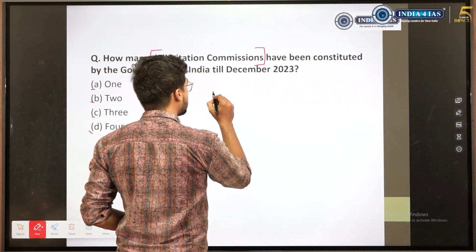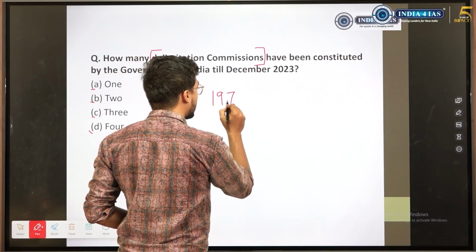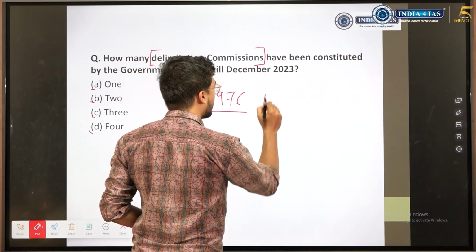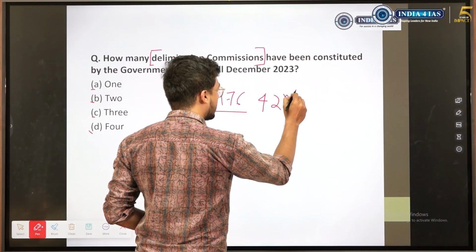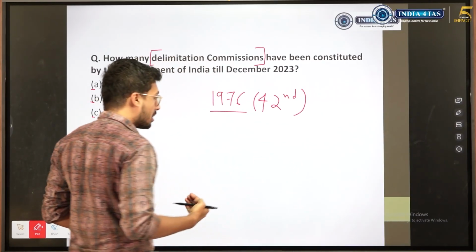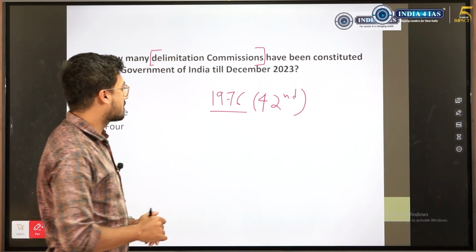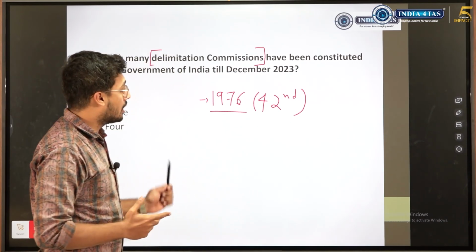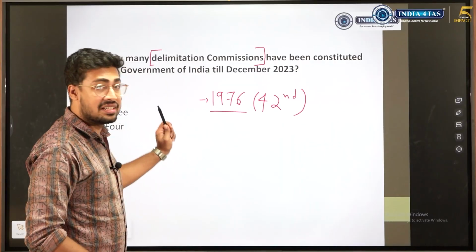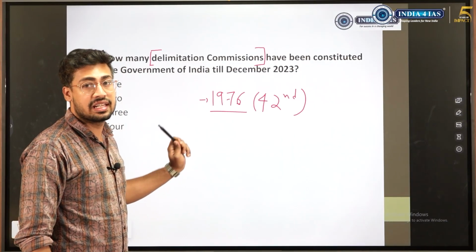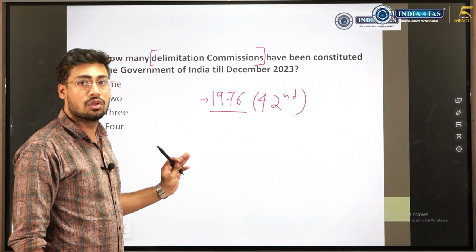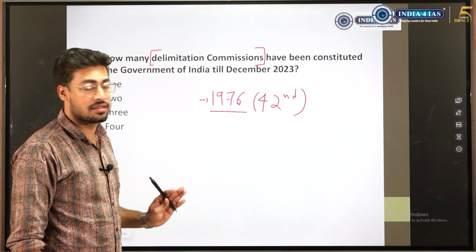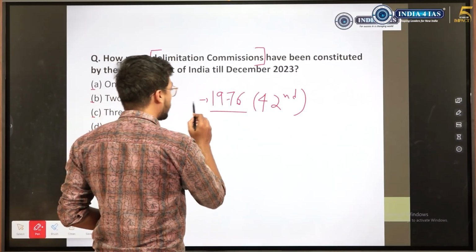So delimitation commission ಬಗ್ಗೆ recall ಮಾಡ್ಕೊಳ್ಳೋದು ಹೇಗೆ ಅಂದ್ರೆ, see, we know that by the 42nd amendment of 1976, the government froze the seats allocated to parliament and the state legislative assemblies. Why did it do this? To ensure population stabilization measures. So 1976 ಅಲ್ಲಿ froze ಮಾಡಿದ್ರು.